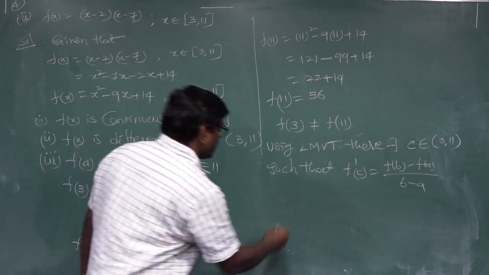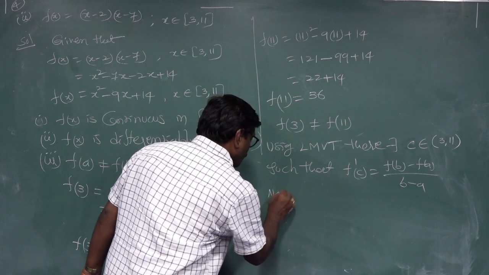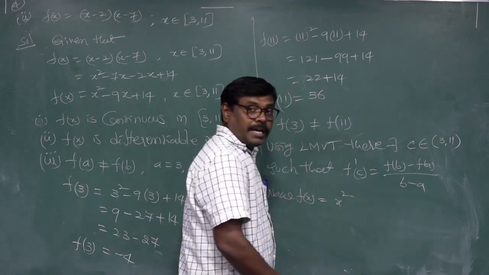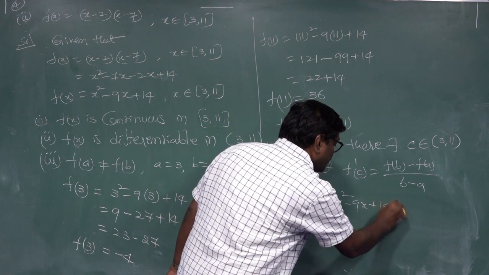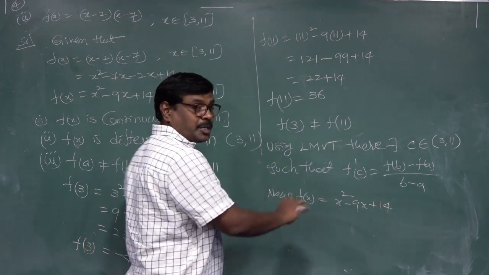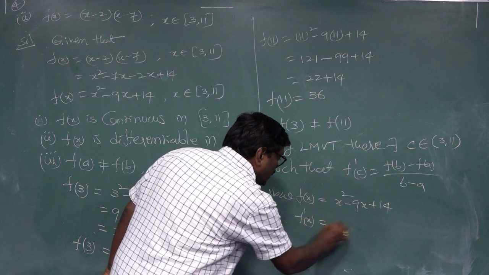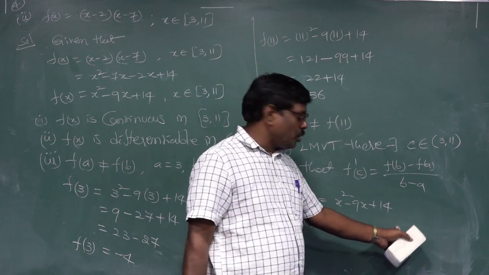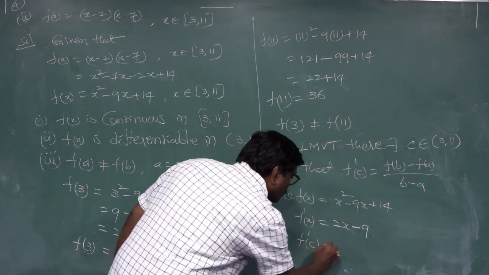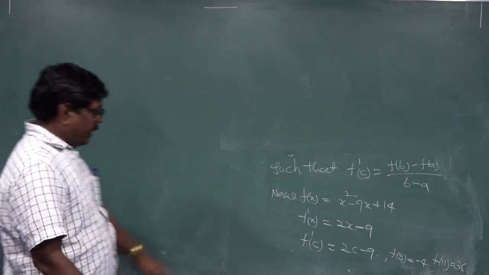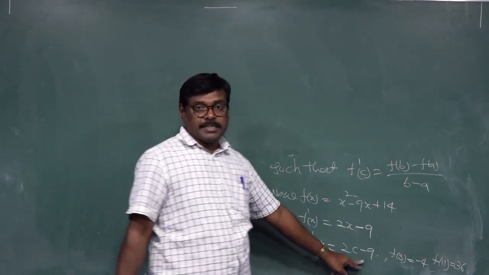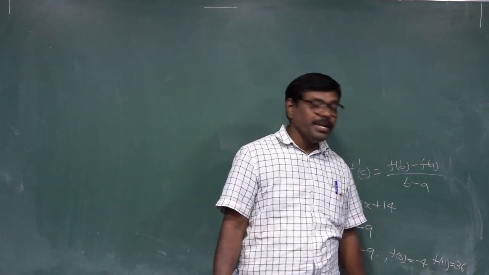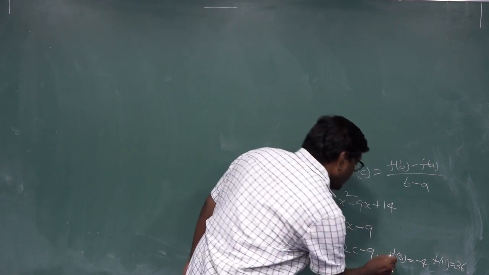Now f(x) is x square minus 9x plus 14. Taking the derivative with respect to x, f'(x) equal to 2x minus 9, since the derivative of a constant is 0. So f'(c) is equal to 2c minus 9. f(3) equal to minus 4, f(11) equal to 36. This is f(a).